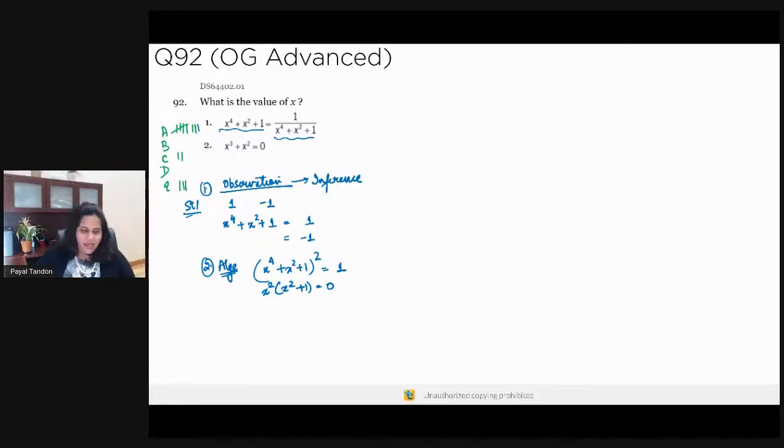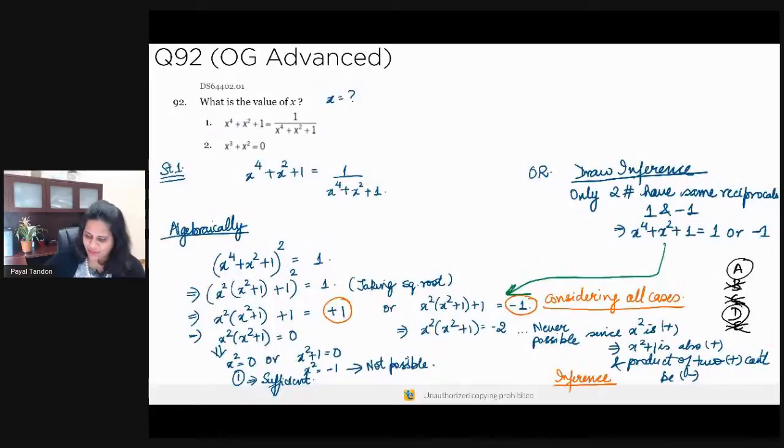You arrive at the same thing: x to the power 4 plus x squared plus 1 whole square is equal to 1. You do all of your manipulation here, and you get it is equal to +1, or it's going to be -1.